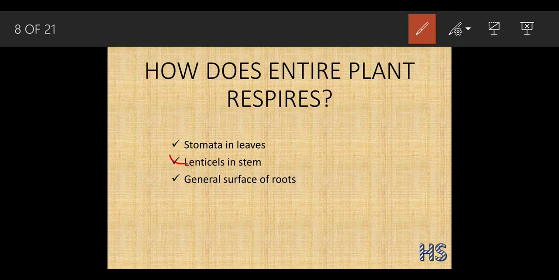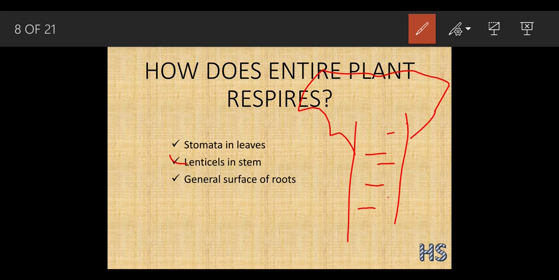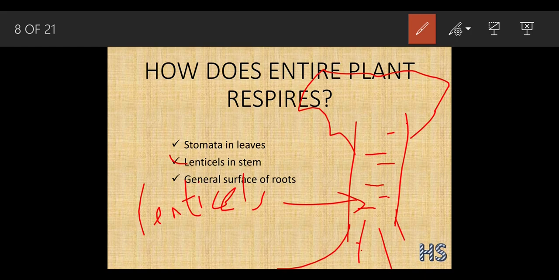Lenticels in the stem. If you have seen a woody bark stem, there are some cuts you can see perfectly. What are these cuts? The cuts present on the stem are nothing but the lenticels. Through this part also the plants respire. Then again, there are roots.